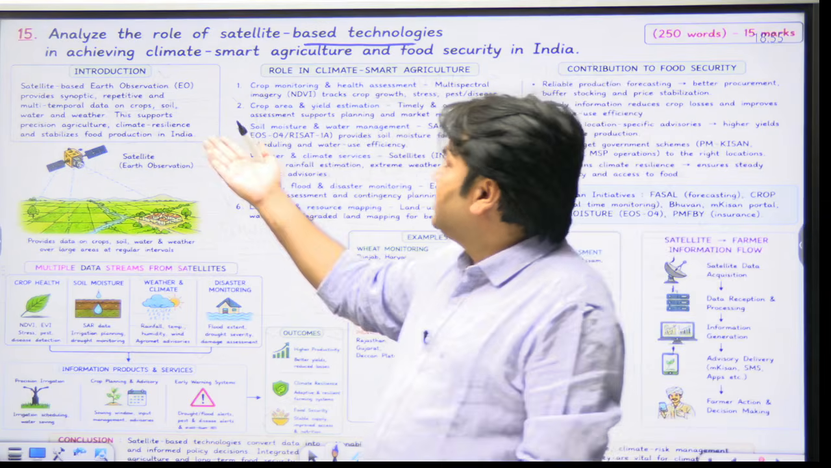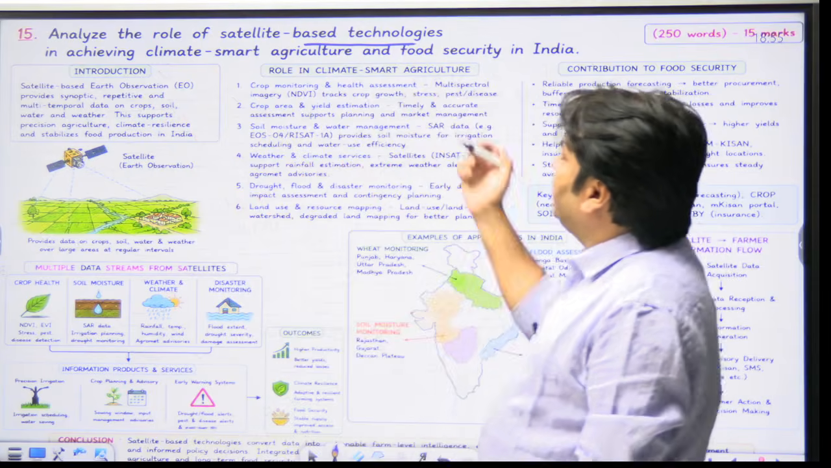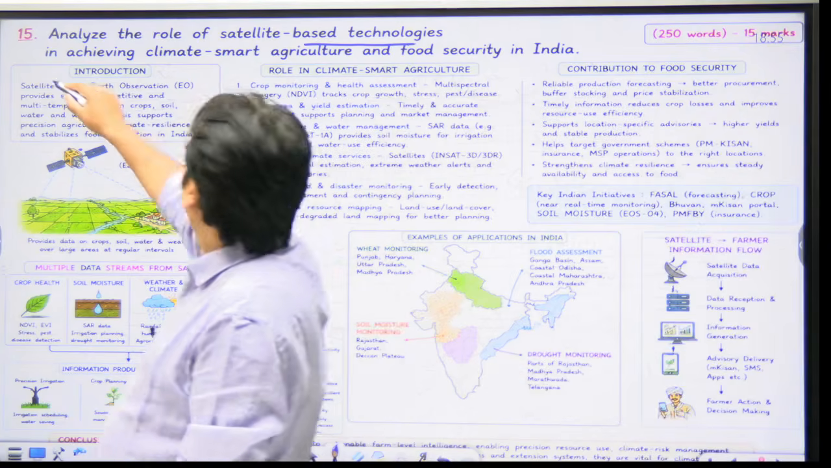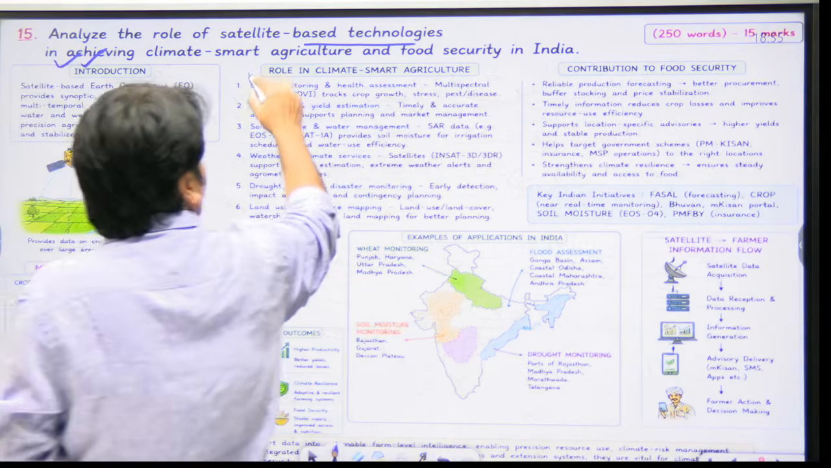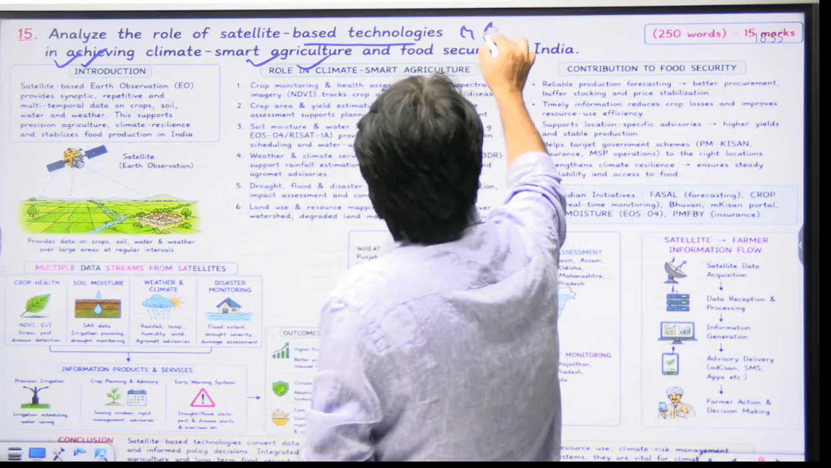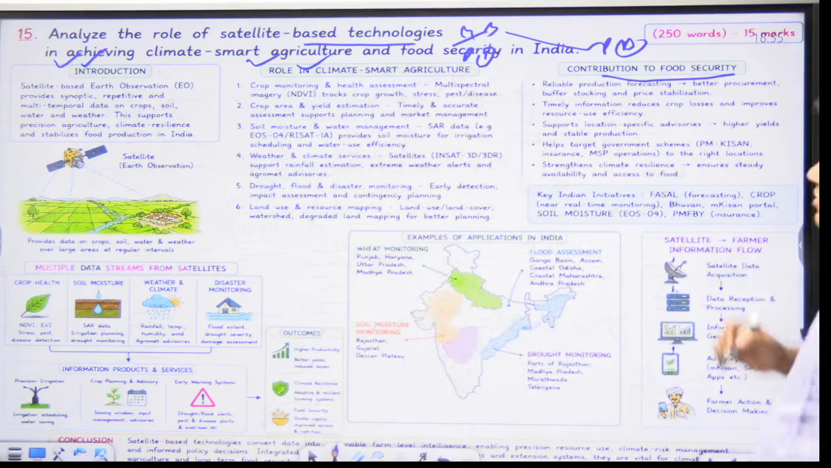So the question is: analyze the role of satellite-based technology in achieving CSA, climate smart agriculture, and food security. So one is the introduction, that is one part. Then we have written role in climate smart agriculture. Then in the main body, this is part A and this is part B, contribution to food security, right?